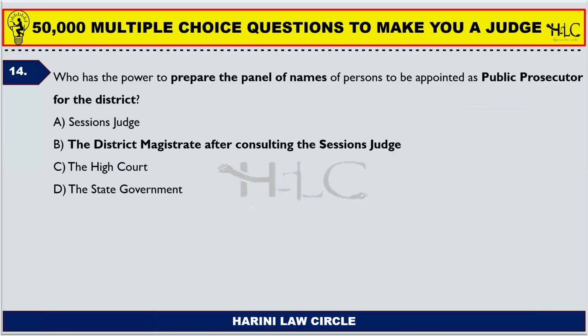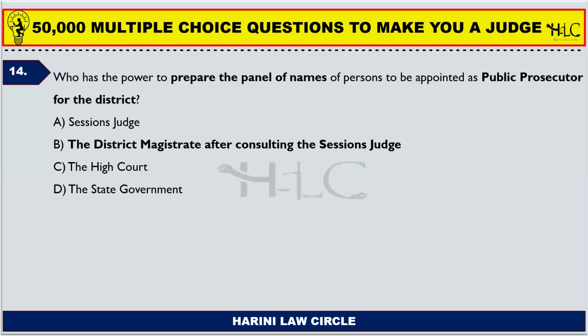Next one. Who has the power to prepare a panel of names of persons to be appointed as public prosecutor for the district? So when the central government or the state government, after consultation with the High Court, appoint a public prosecutor, who can prepare the panel of names and recommend it to the central government or state government? The district magistrate after consulting the sessions judge. So the district magistrate is the head of the executive magistrates and all the judges who are below the sessions judge.